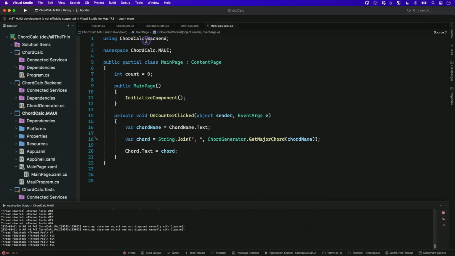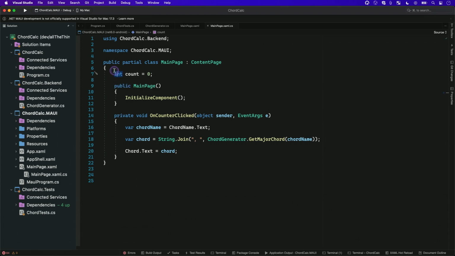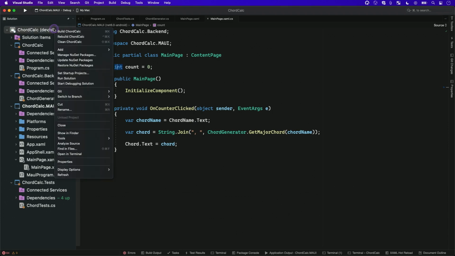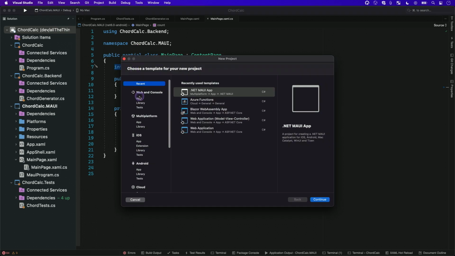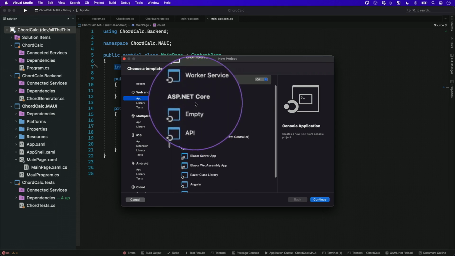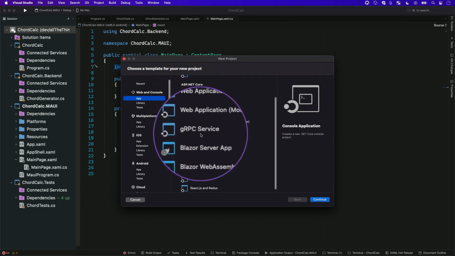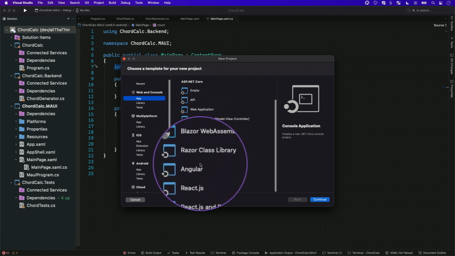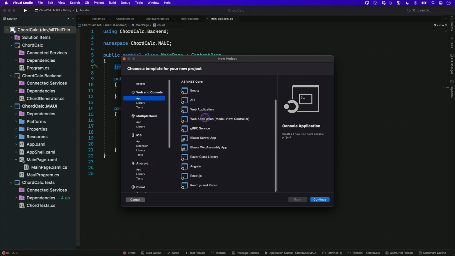Well, let's say we want to go on to, which one do I want to hit? Let's add a web project to this. I'm going to do a Blazor. So I'm going to right-click, add, new project. We'll go back to the web set of projects and go for one of these for a moment. So we've got the same full support for the default templates that come with ASP.NET Core. I only have .NET 6 installed right now, so I'm getting the .NET 6 templates. If I had .NET 7, our latest preview releases are supporting early previews of .NET 7. .NET Core 3.1 is also supported.